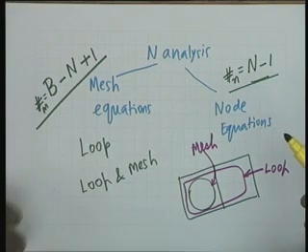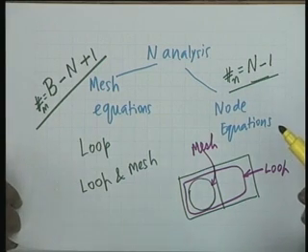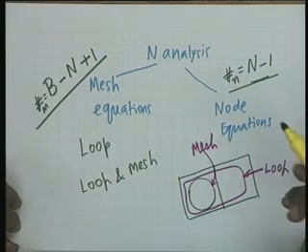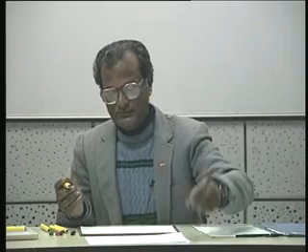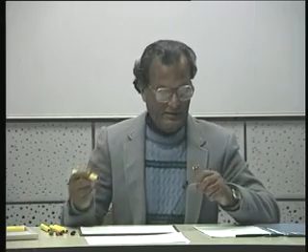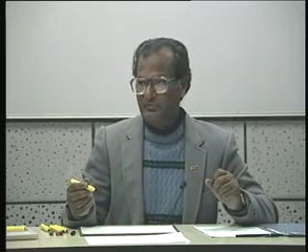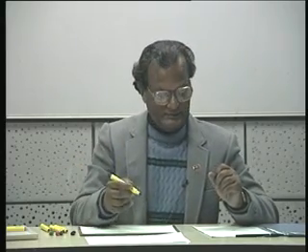There are many situations in which the number is the same, then it depends on your personal preference, there is nothing to choose between. And this we shall illustrate by two examples, one of mesh analysis and the other of node analysis.